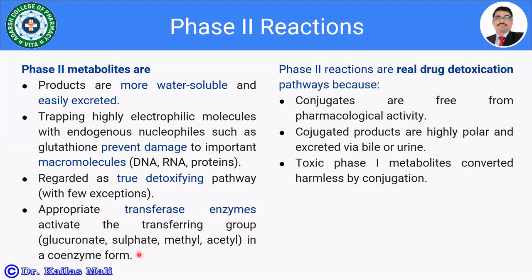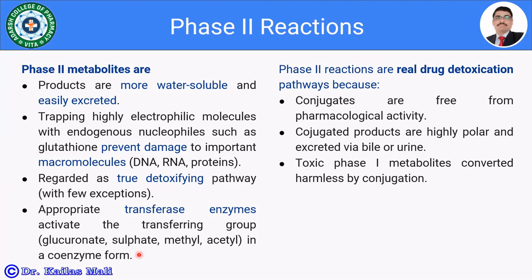So whatever the endogenous material is, it is going to be activated. Either the drug is activated, or the endogenous material is activated. And furthermore, there is a transfer of a group, so that we get the conjugated product.